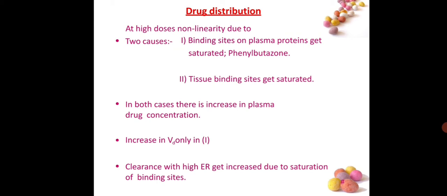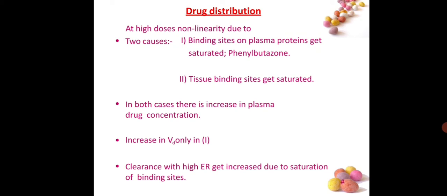Second is tissue binding site gets saturated. If the tissue binding site is saturated, the drug cannot bind with the tissue and not produce therapeutic response. Next, in both cases there is increase in plasma drug concentration.